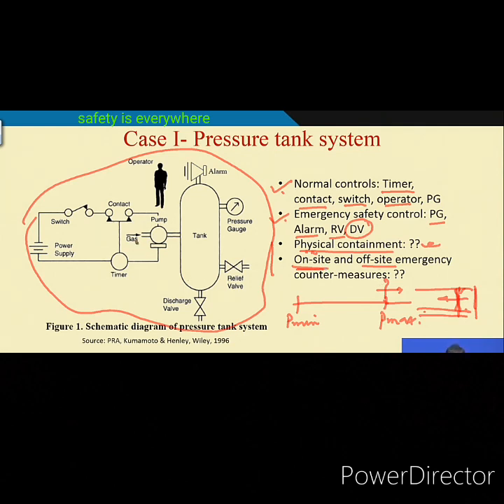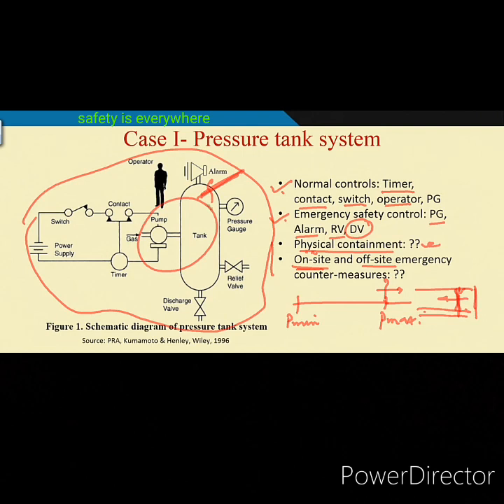Now, what is an off-site countermeasure? Suppose there is a rupture. This gas is a toxic gas, and the hole is a bigger one, so a huge volume is coming out. In that case, the locality will be affected. If the gas is carbon monoxide, in some cases even a small volume coming out will basically create havoc for the people. So, your system has certain hazards which not only cause an on-site effect, but may cause an off-site effect, an effect outside your plant.